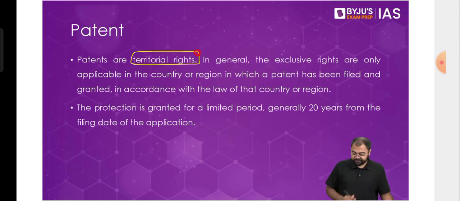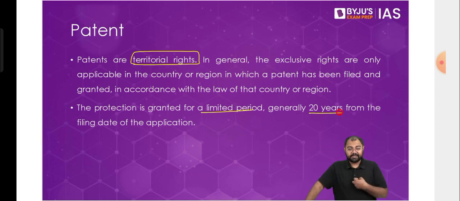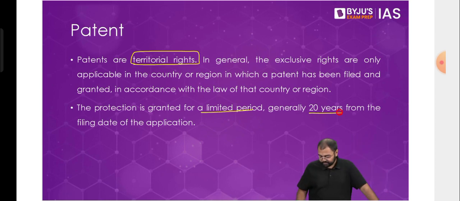Then after that, we see that it is granted for a limited period, generally 20 years. So if the patent has been given today, it will be applicable for the next 20 odd years. So for the next 20 years, I have it. If I want, I can renew the patent after that. If I think that nobody else still has this technology and I'm still the market leader in this technology, I would want to take it further. And that is how basically we can use a patent.